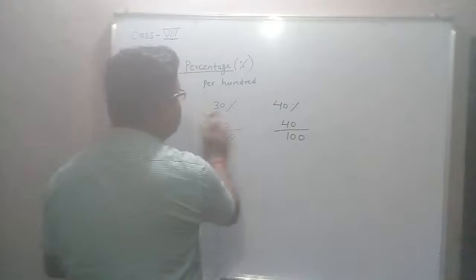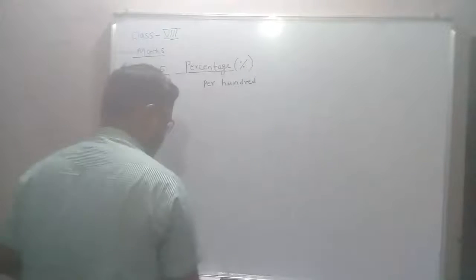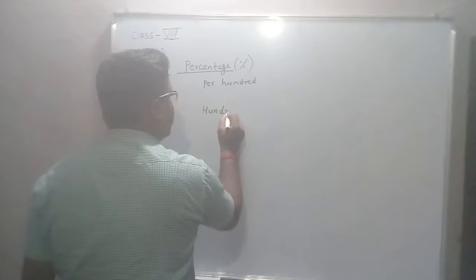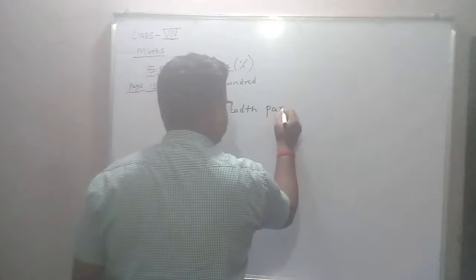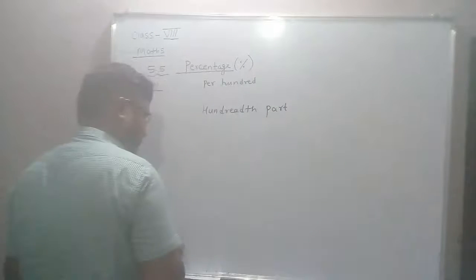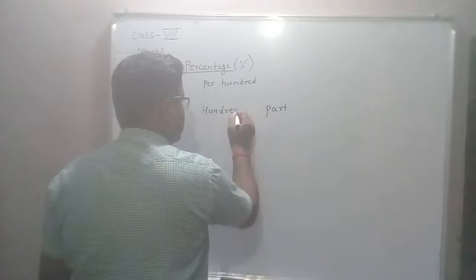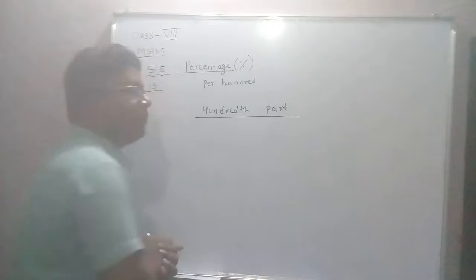So what term did we get here? We also call it the hundredth part.